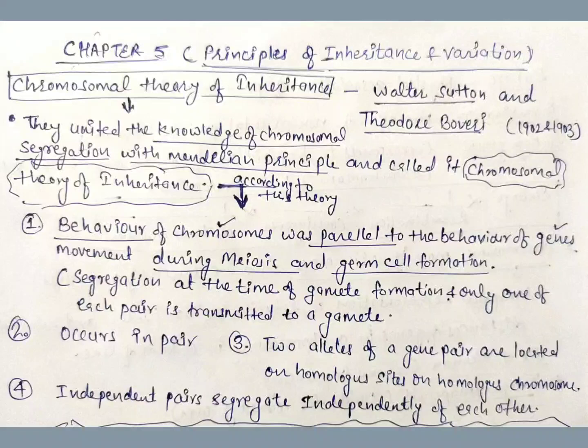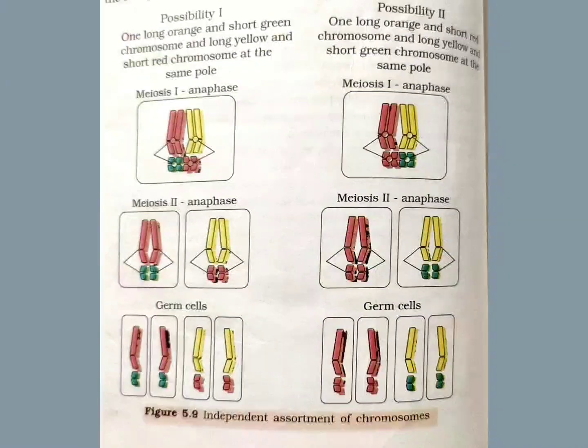Number 2, chromosomes as well as genes, or we can say factors, occur in pairs. Number 3, the two alleles of a gene pair are located on the homologous sites on the homologous chromosomes. And the last one is that independent pairs segregate independently of each other. It means alleles of two characters will segregate independently of each other, which we can see in this diagram also.